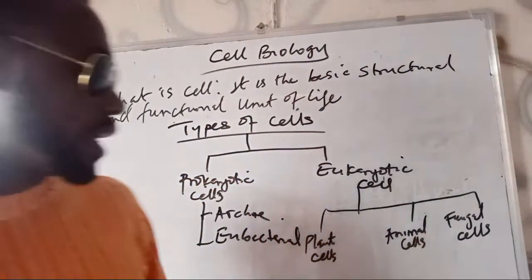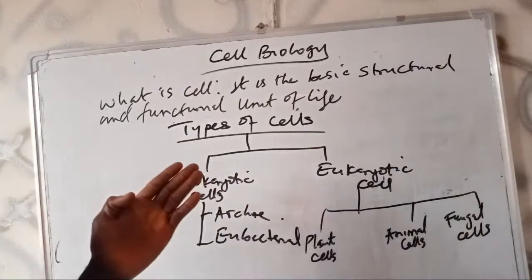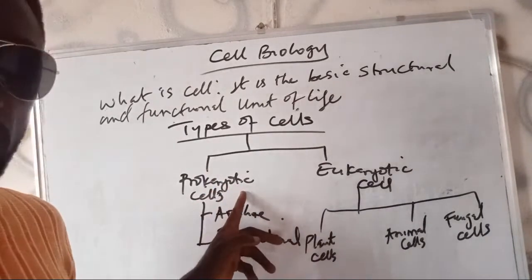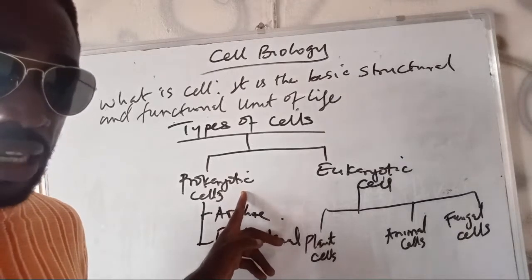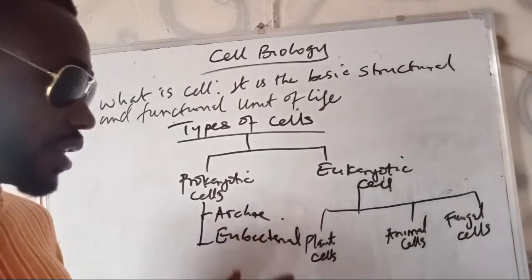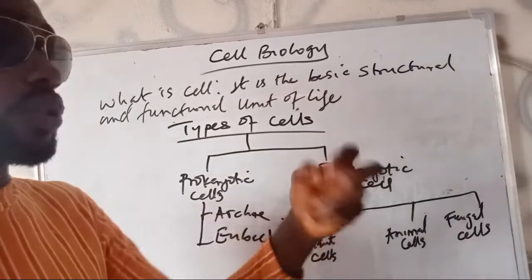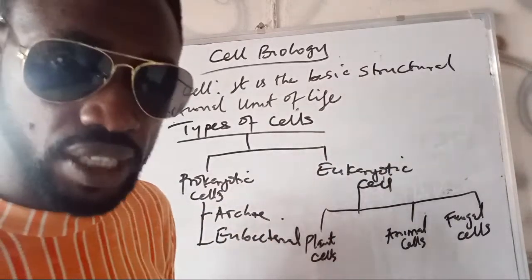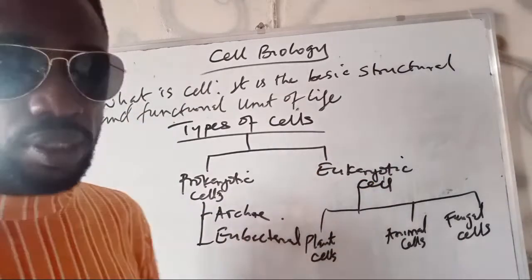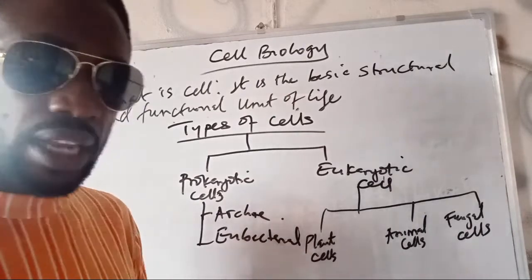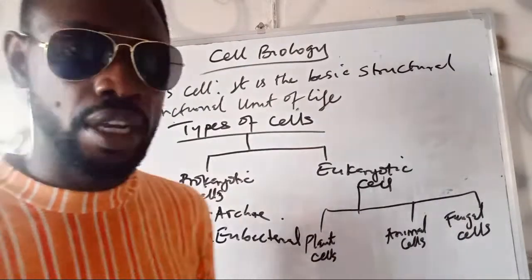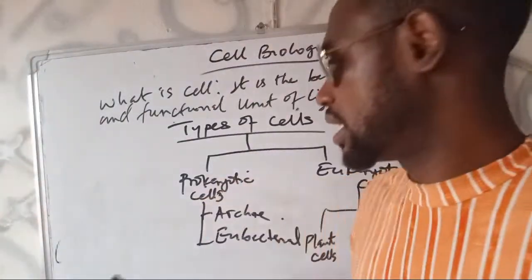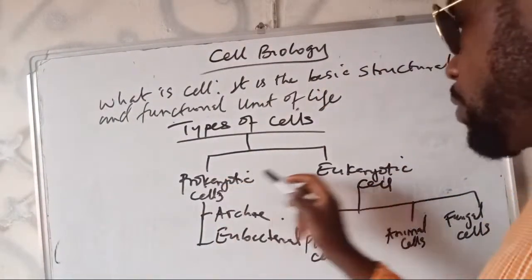Okay, then by definition, I've told you they lack nuclear membrane. Not that they lack nuclear content. They have nuclear content, but they lack the membrane. The content of their nucleus is mixed with the content of the cytoplasm. While eukaryotes are actually cells that have true nucleus, that have well-defined nuclear membrane. So it is the nucleus that is the yardstick for this group in prokaryotic and eukaryotic.